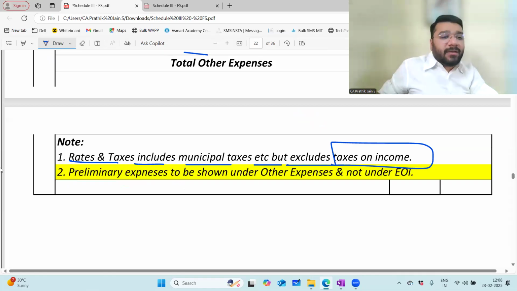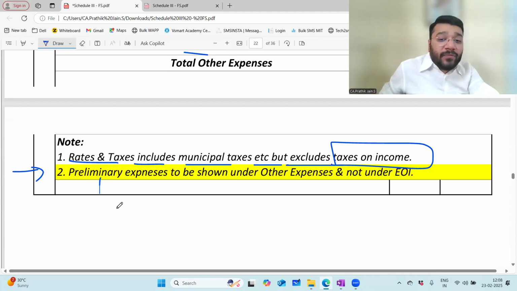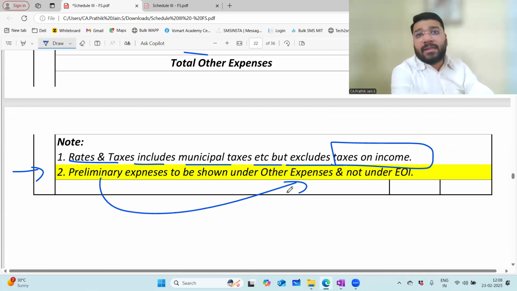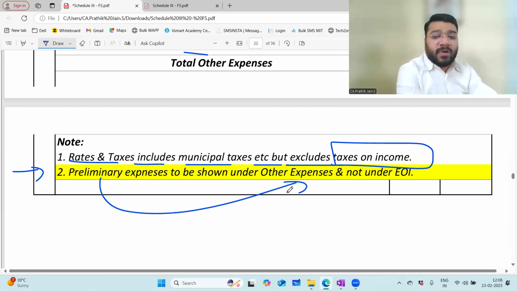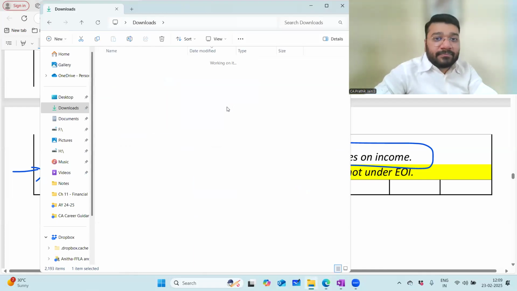One big amendment, one big update here. So far in 12th standard, we said that preliminary expense is a part of your extraordinary item. Now it is a part of your other expenses. Do not put your preliminary expense under extraordinary or exceptional item. It has to now be a part of your other expenses. Am I loud and clear?